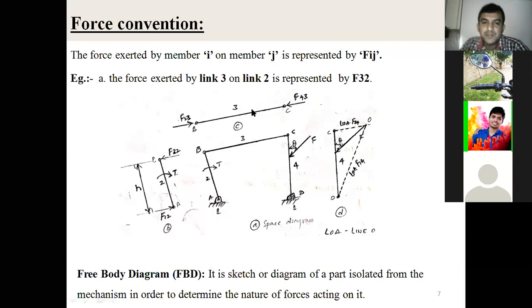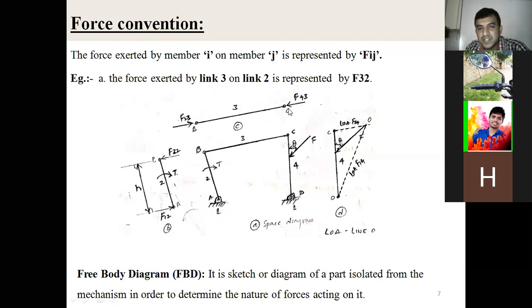Similarly, if you want to draw the free body diagram for link 3, again the hinges are B and C. At hinge B, link 2 is connected. At hinge C, link 4 is connected. Now, what is the force acting on link 3 at hinge B, from link 2 on link 3? What force do we represent here? The force convention is F suffix 2 3: the force exerted by member 2 on member 3.